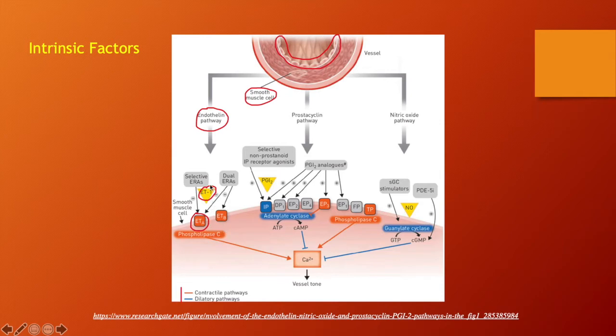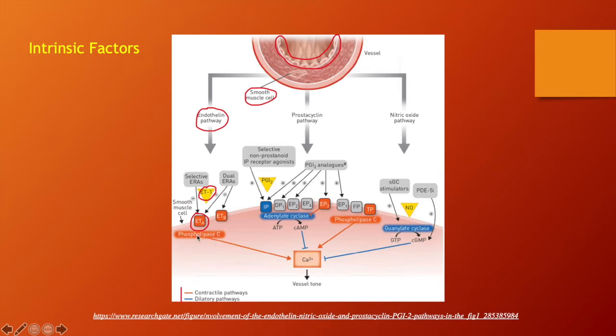When endothelin binds to the endothelin A receptor, which is a GPCR, a G protein coupled receptor, it is going to eventually result in the activation of our effector enzyme, phospholipase C, as you can see here. Phospholipase C is going to be responsible for catalyzing the breakdown of PIP2 into IP3 and DAG.